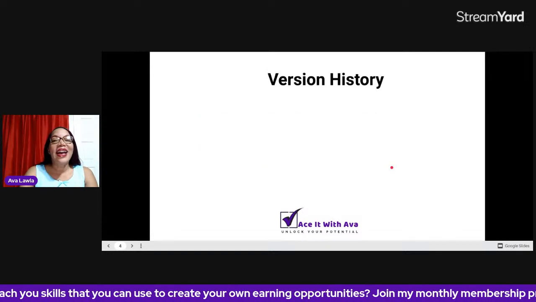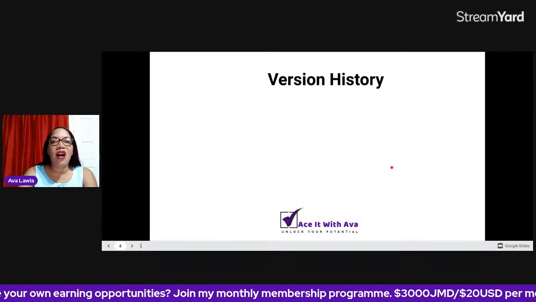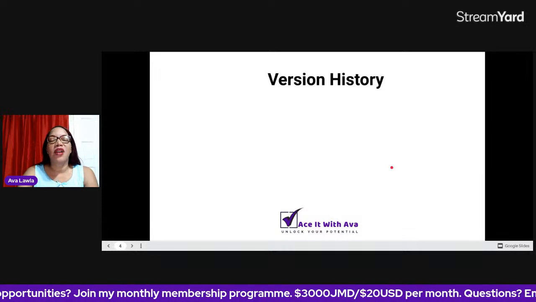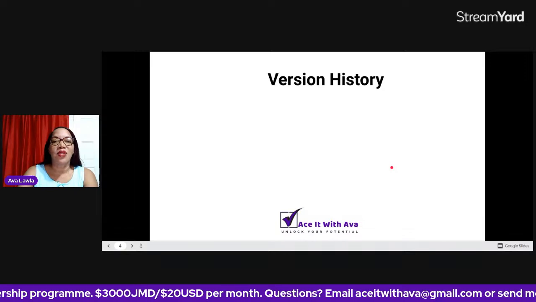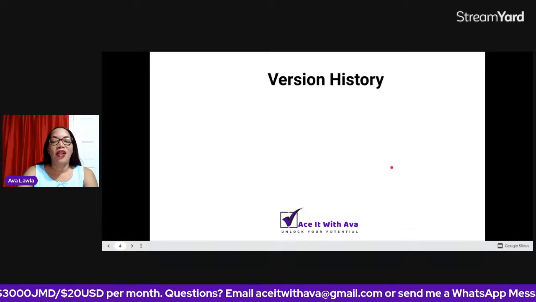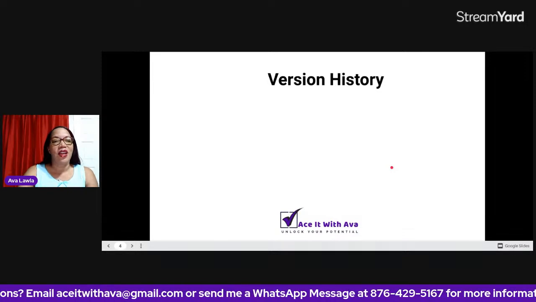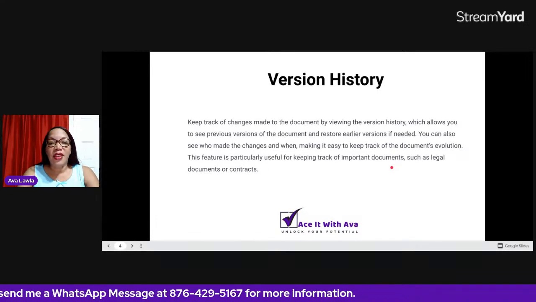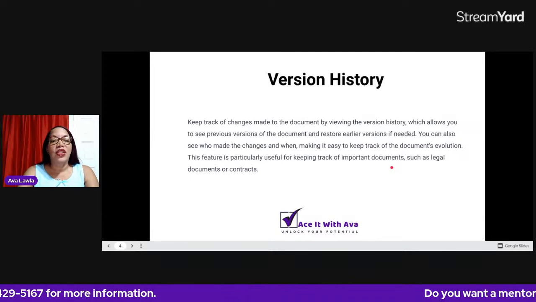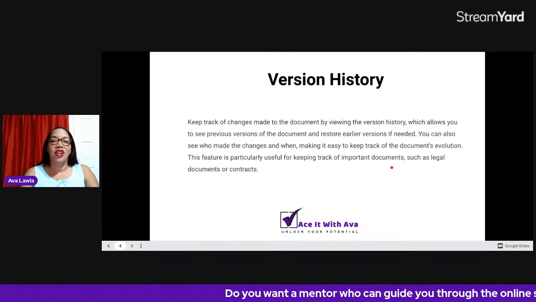Version history. This comes in very handy when a mistake or something went wrong along the way, or you just want to keep track of different changes that have been made through a particular document. So Google actually keeps track of different changes in what they call version history. All right, so let's look at this. Keeping track of changes made to the document by viewing the version history allows you to see previous versions of the document and restore earlier versions if needed.